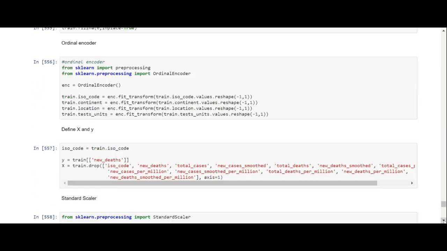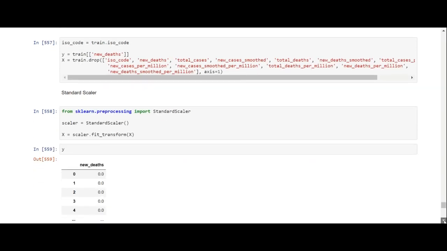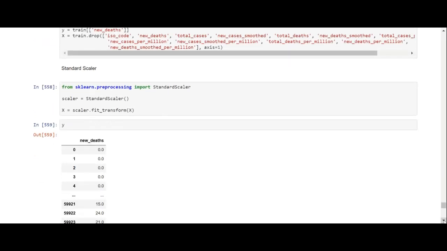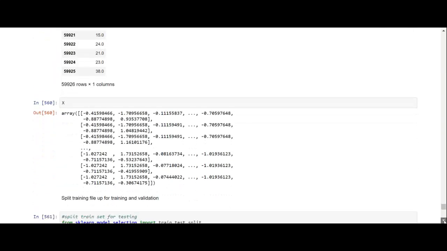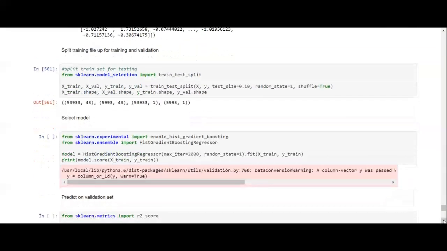We ordinal encoded the object columns. We put everything on a standard scaler, so we standard scaled it. We split it into training and validation.